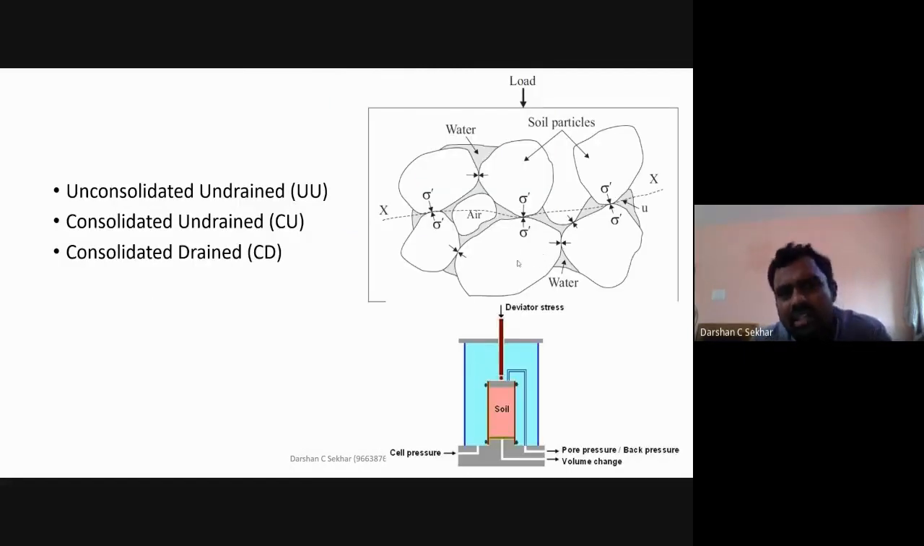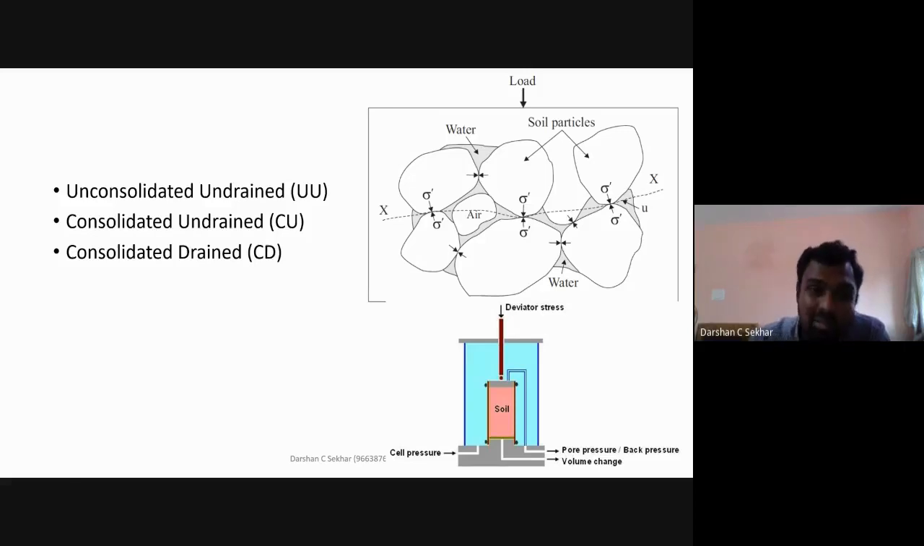Again, in this triaxial testing, there are various methods. Generally, what we always follow is the unconsolidated undrained method. That is my UU test. This is the general practice. But sometimes, for research-oriented or much more complicated problems, I also need to go with consolidated undrained testing. There I need to find out the pore water pressure that is going to come up.